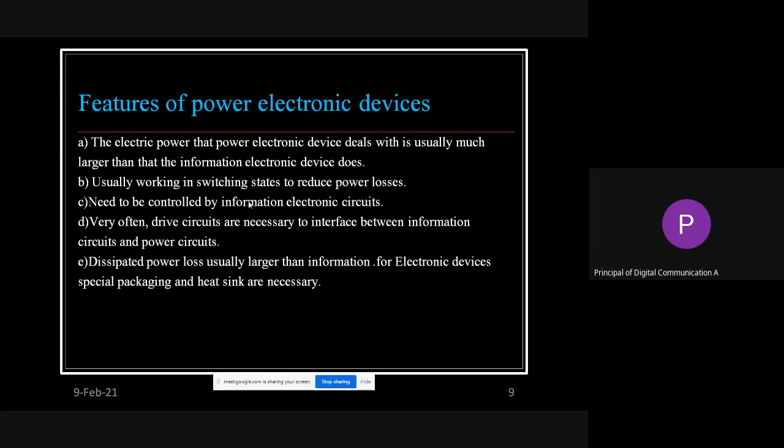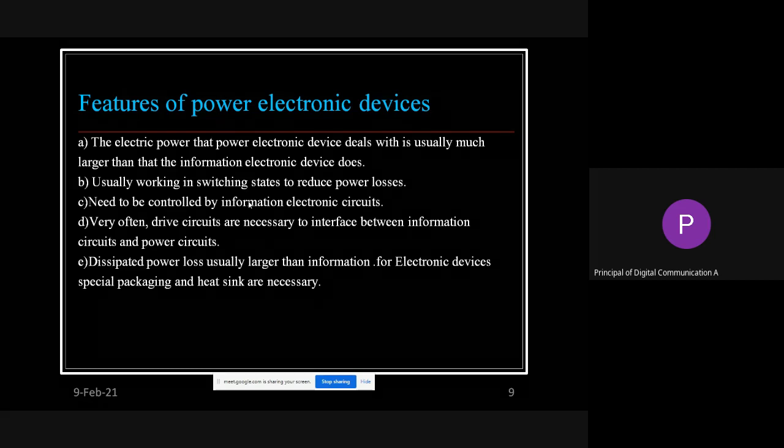Whenever the higher upper limit of the voltage or the current is exceeded, it has to be stopped there itself. The circuit should get cut off. So for that, a switch is going to be used. For communication-related and various information-related applications also, these types of power devices are used.